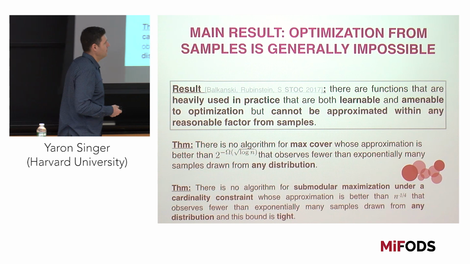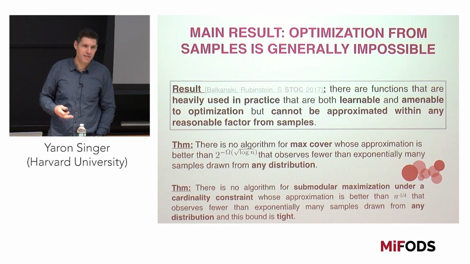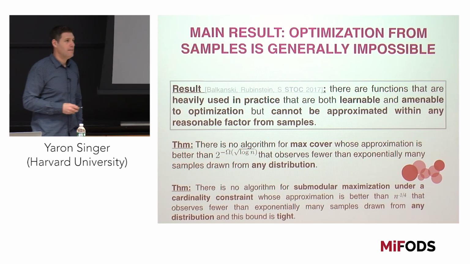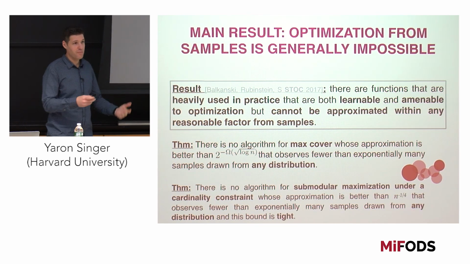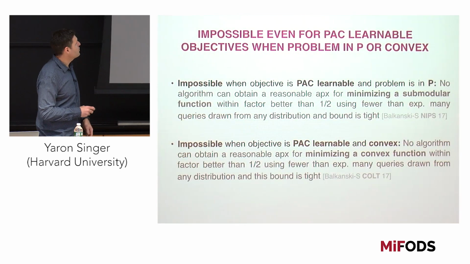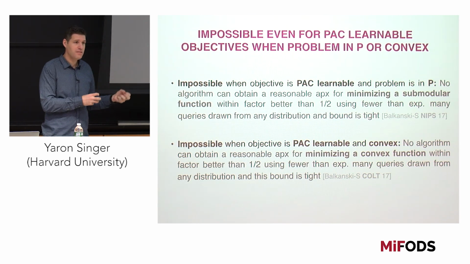You can again be smug and say, okay, submodular maximization, who cares? It's a combinatorial optimization problem, you said it's NP-hard in the beginning, so maybe that's the problem. Unfortunately, that's not the problem. You can show the same impossibility result for problems that are in P, like submodular minimization.